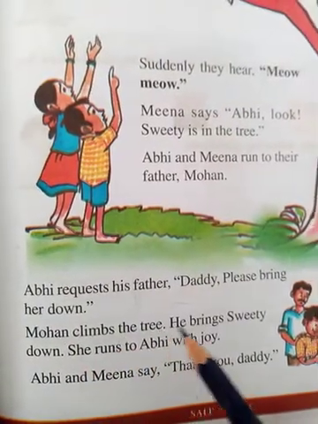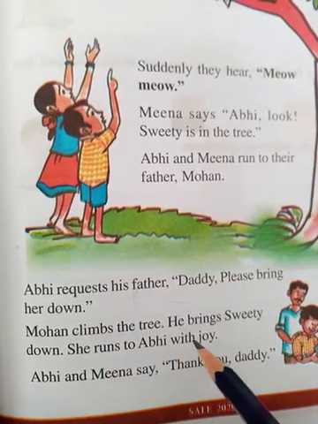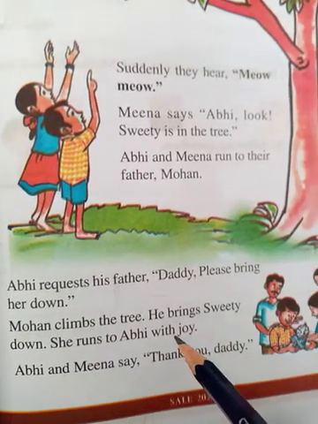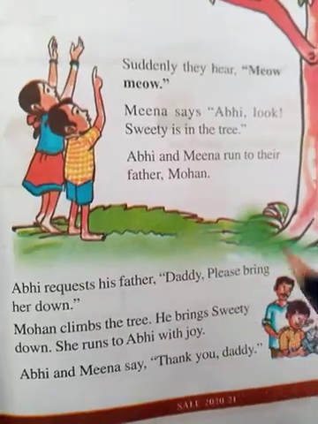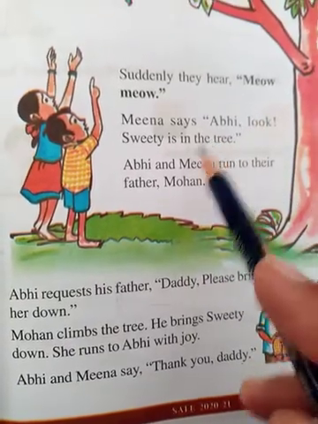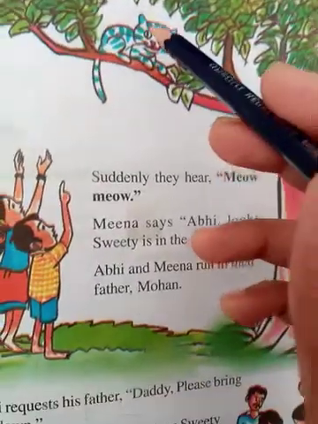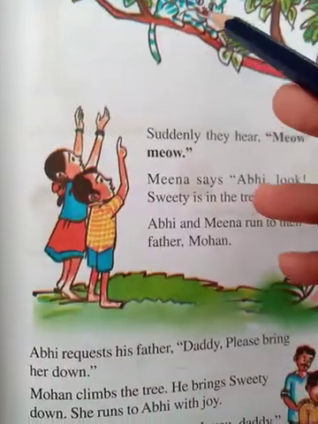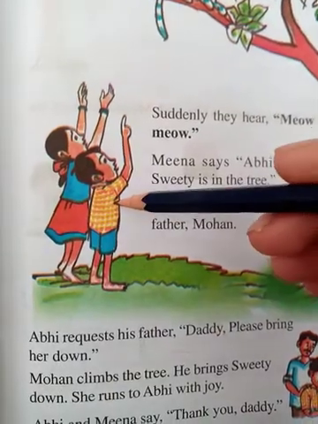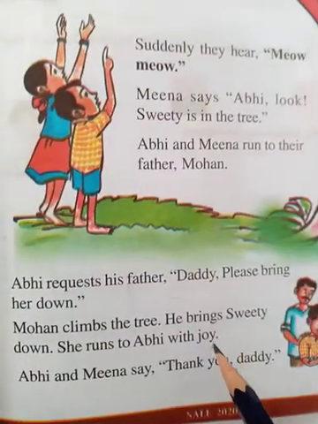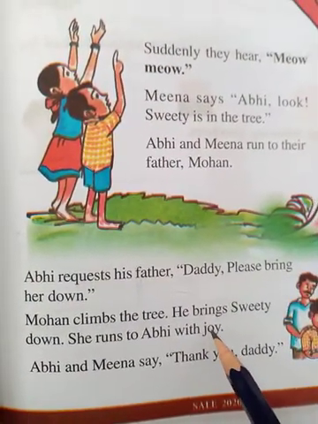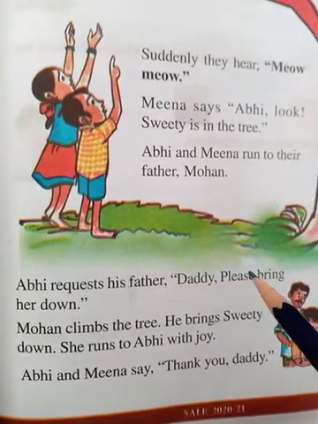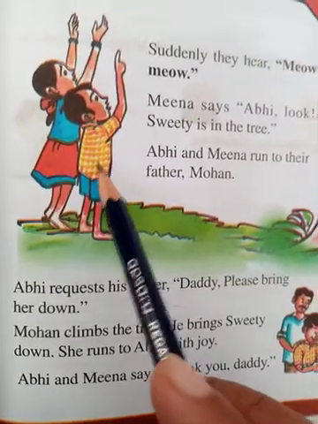Mohan climbs the tree, he brings Sweetie down, she runs to Abhi with joy. So Abhi's father went into the garden and then he climbed the tree and he brought the kitten down. And what happened after coming down? Sweetie ran to Abhi with joy. Joy in the sense J-O-Y. Joy in the sense happily. The kitten happily runs towards Abhi.